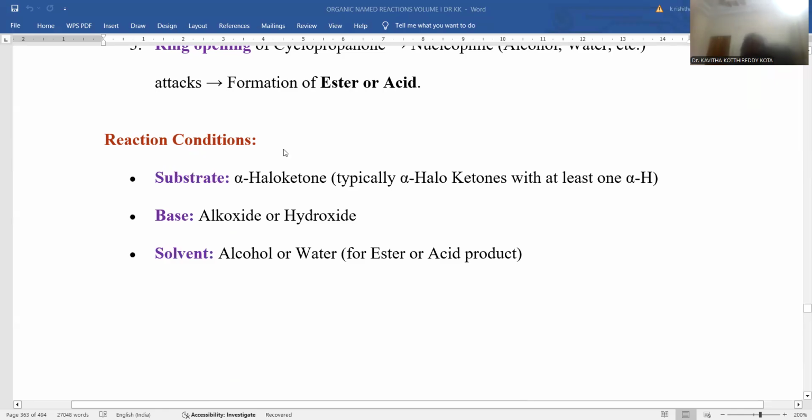In order to accomplish this Favorskii reaction, the substrate must contain an alpha haloketone. Typically, alpha haloketones with at least one alpha hydrogen is the requisite condition in order to perform this reaction. The base may be alkoxide or hydroxide. Either of the bases is suitable for this reaction, and the solvent is a protic solvent like alcohol or else water, in order to accomplish ester or acid as the final product. These are the requisite reaction conditions to perform this Favorskii reaction.